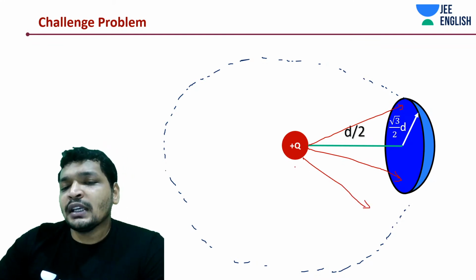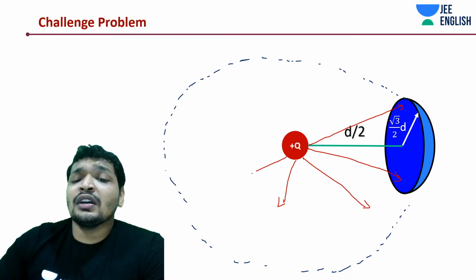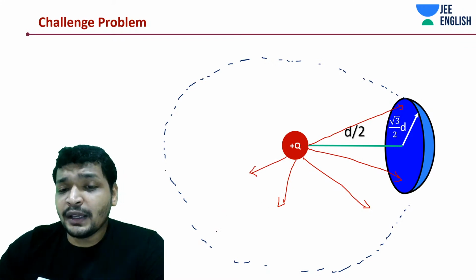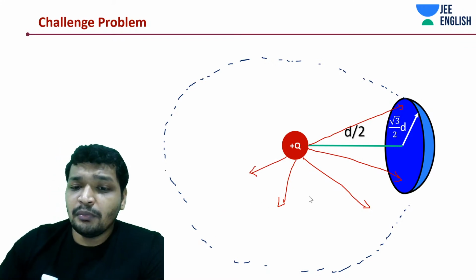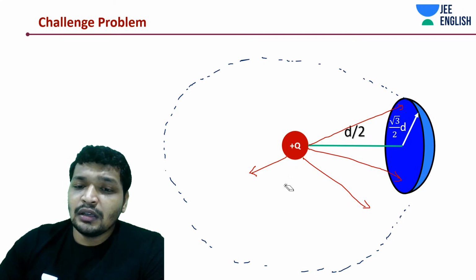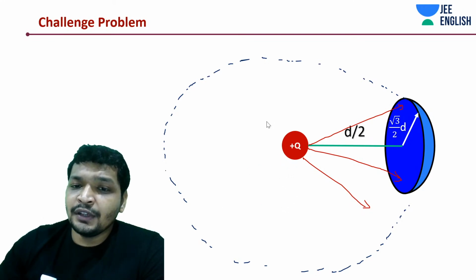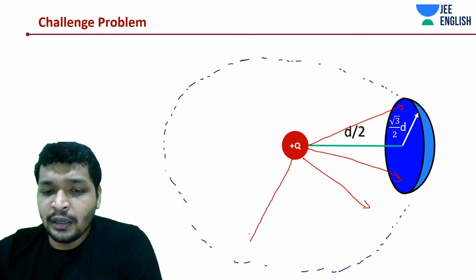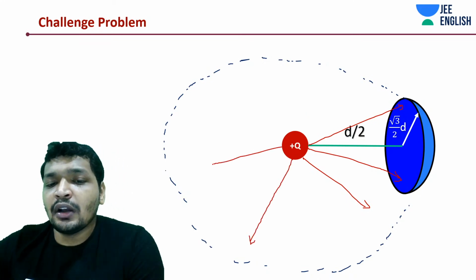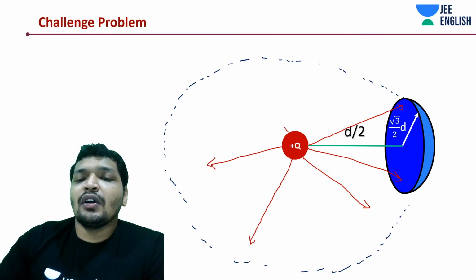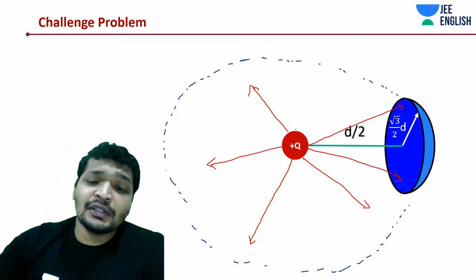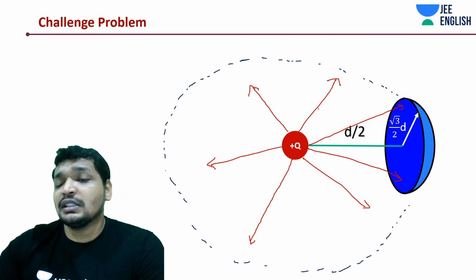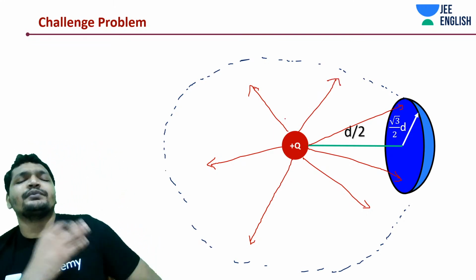There are field lines all around the space due to this Q, plus Q in this case, just like how a point charge would behave, radiating all the field lines in all three-dimensional directions. It's 3D, try to understand, it's 3D.